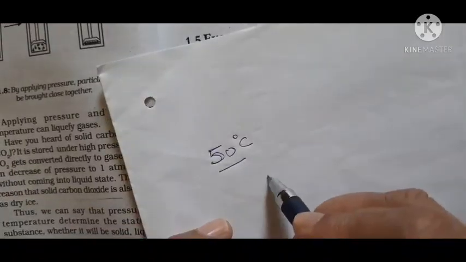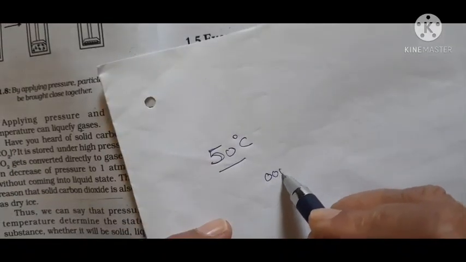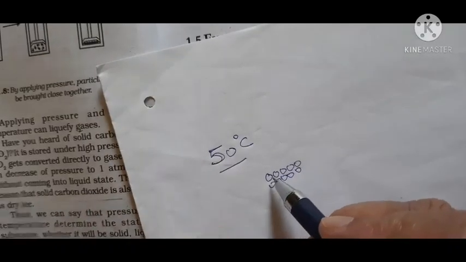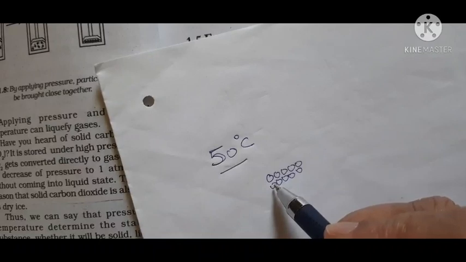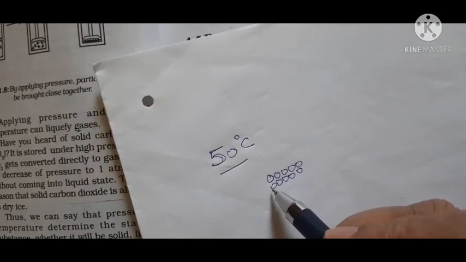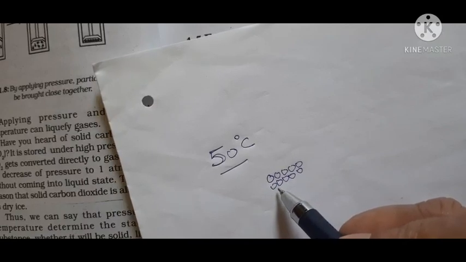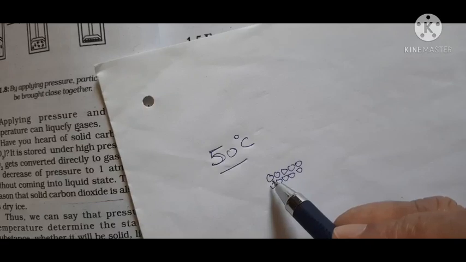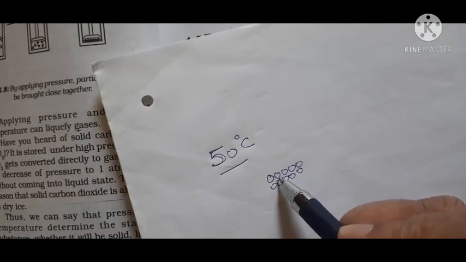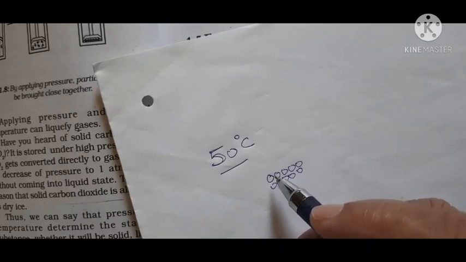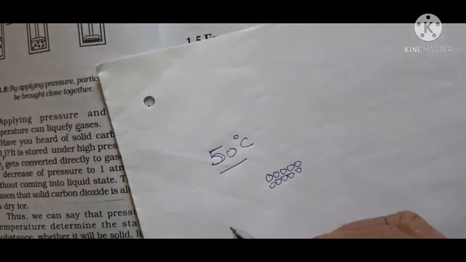At this temperature, in solids the particles are very close to each other, so at 50 degrees the particles of solid will move, but in their own position. They will gain heat, because I told you, temperature increases kinetic energy. At 50 degrees centigrade they will move slightly fast. Energy of motion, yes, that is called kinetic energy.